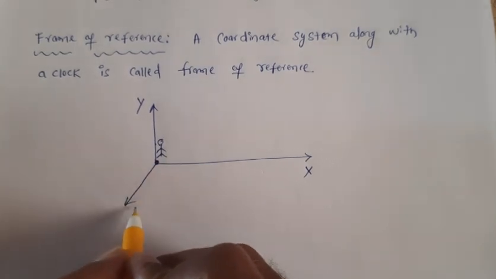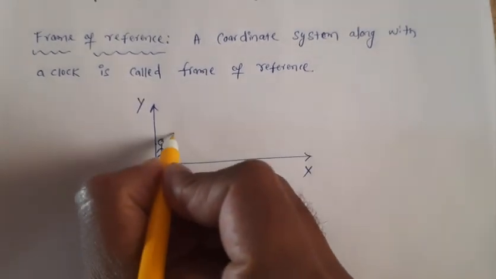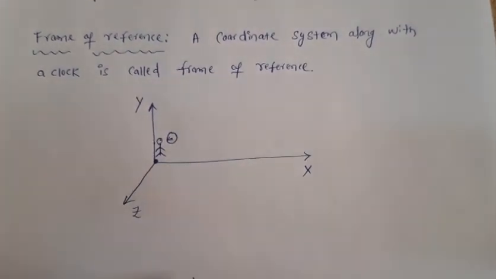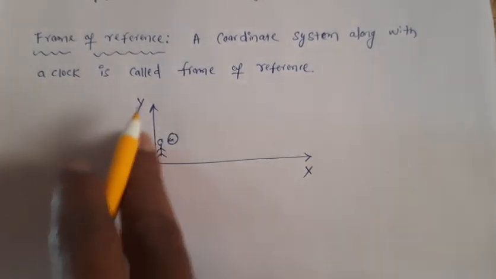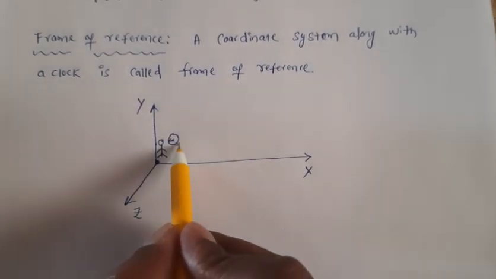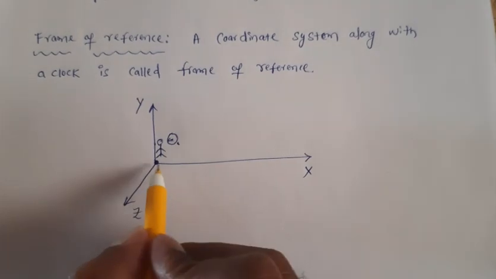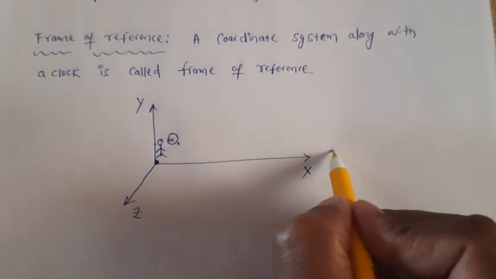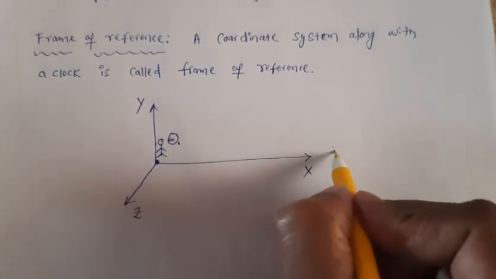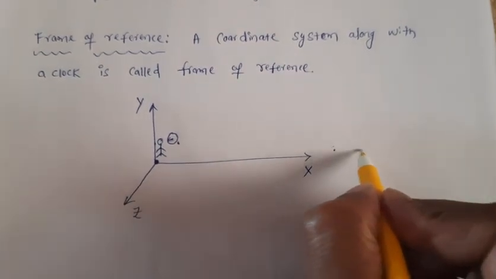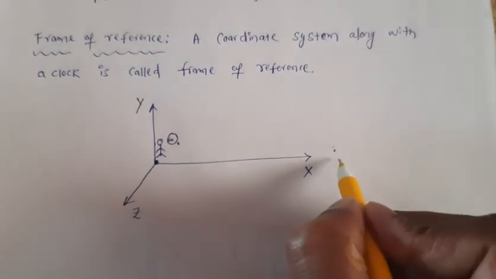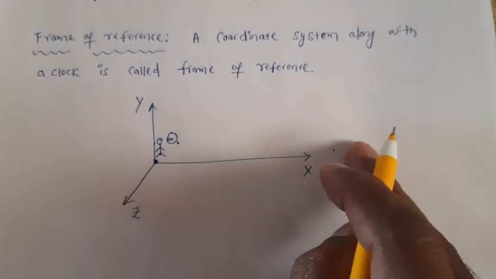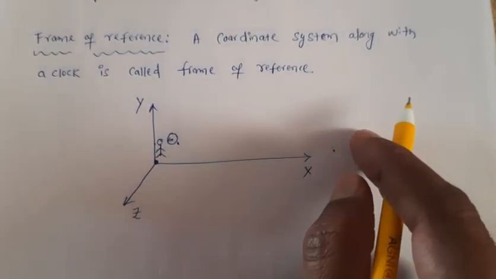And here we take a clock to measure the time. So this coordinate system along with a clock is called your frame of reference because you are standing here. Suppose your friend is here. Now take origin here and take x-axis in this direction, y-axis in this direction, and z-axis in this direction, and we place a clock here, and this is called your frame of reference.